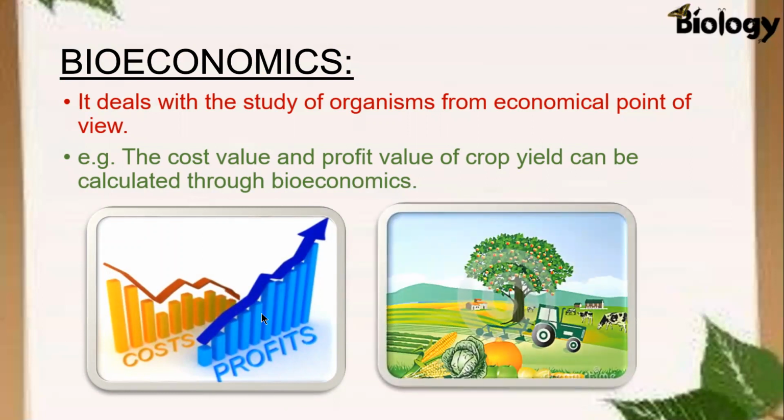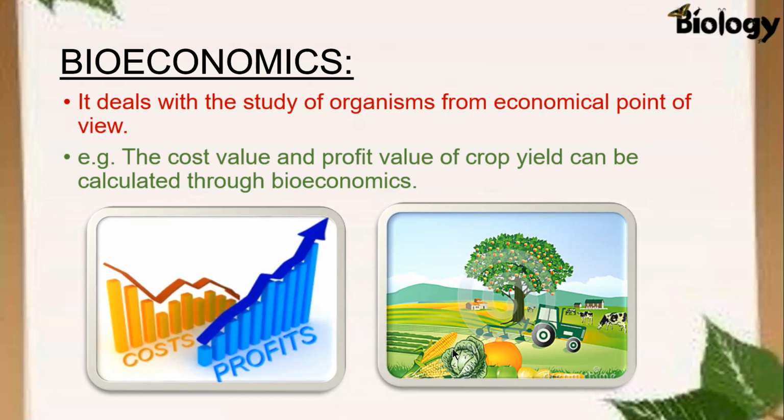When you grow wheat, you spend money on it, and this is your cost value. And after harvesting, when you sell this produce, then you get profit, and you can calculate your benefit or losses by bioeconomics.